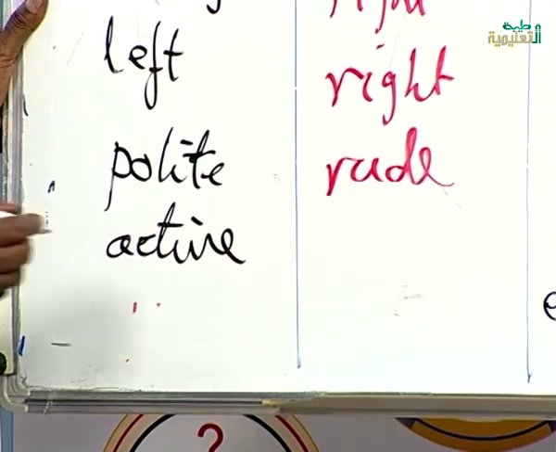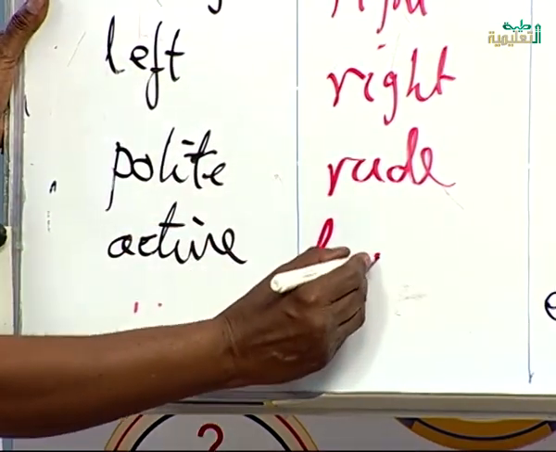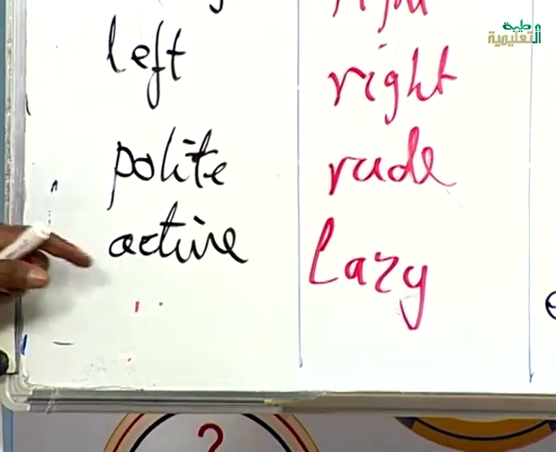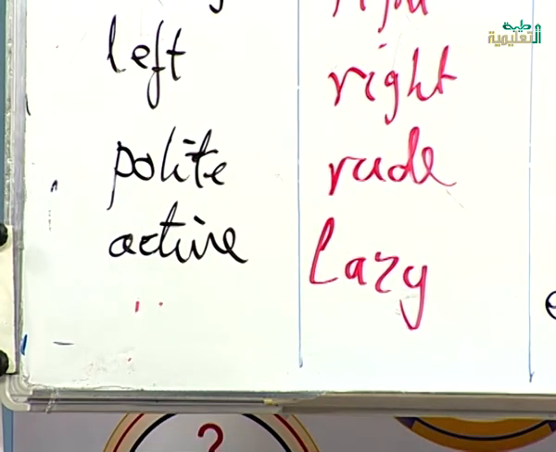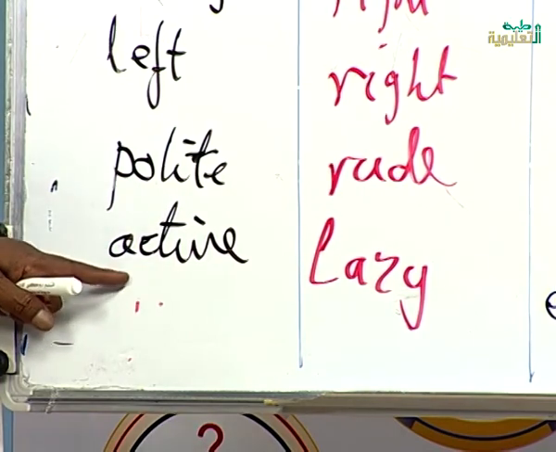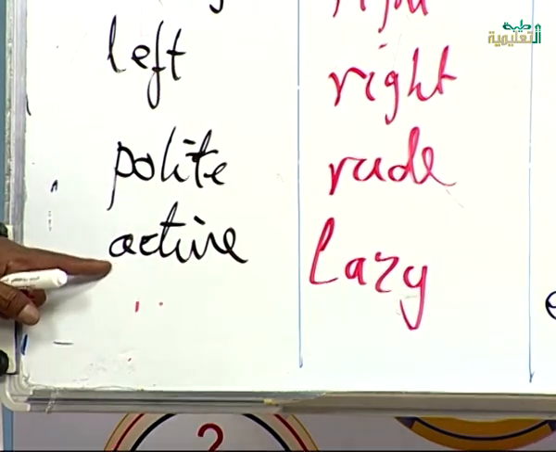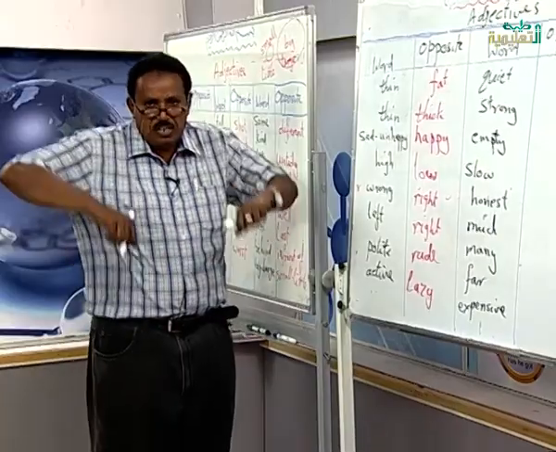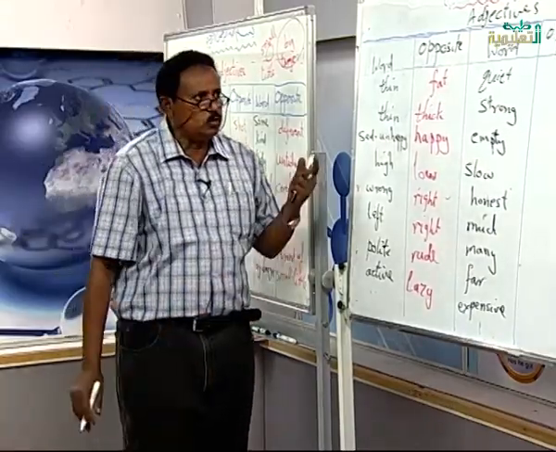Active, the opposite of it is lazy. Lazy means not doing anything, only sleeping all the time. But the active, always you feel them working and doing. But lazy is sleeping all the time. You see him fat, but without doing any work.